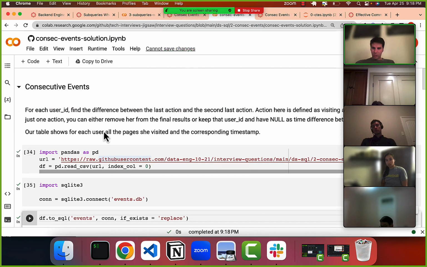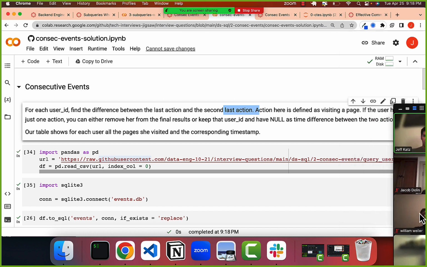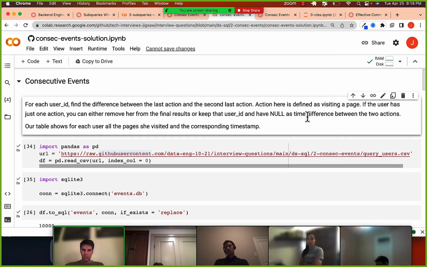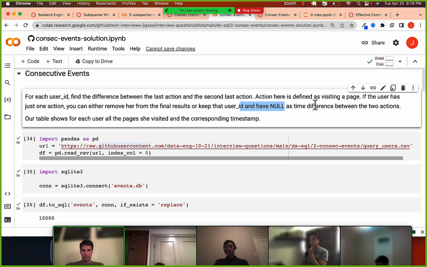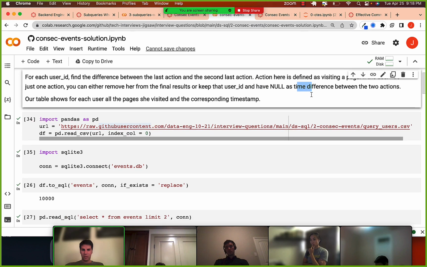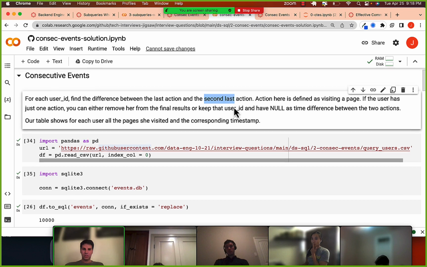Okay, so what do you want to do? For each user ID, find the difference between the last action and the second to last action. Action is visiting a page. Okay, if the user has just one action, you can either remove her from the final results or keep that user ID and have null as the time difference between the two actions. So basically, as a starting point in my brain, we want the difference between the last action and the second to last action. It's kind of interesting.